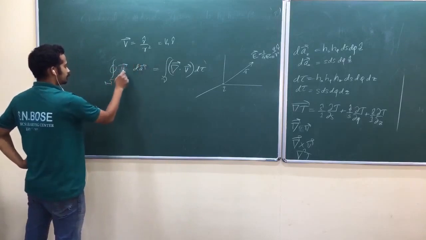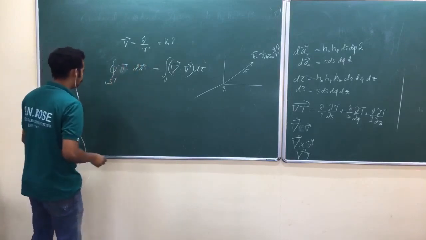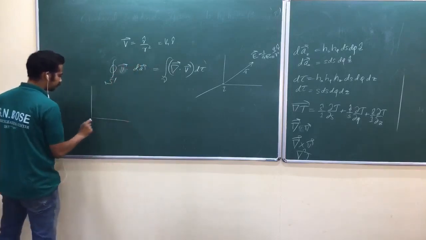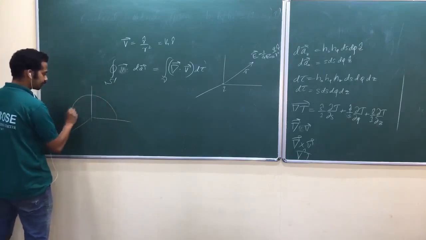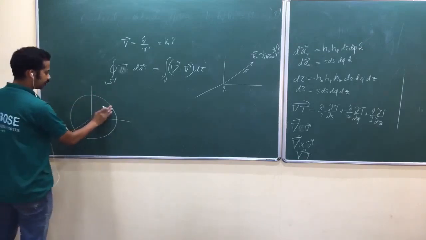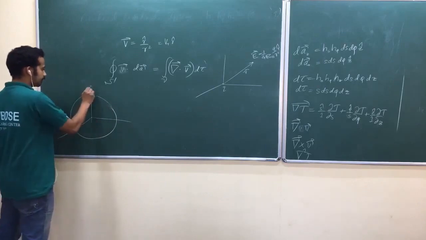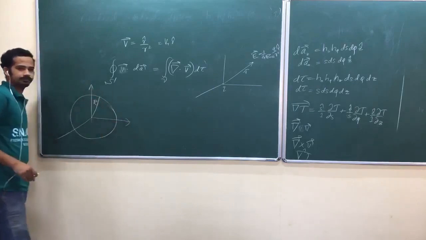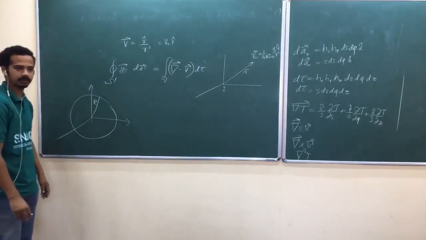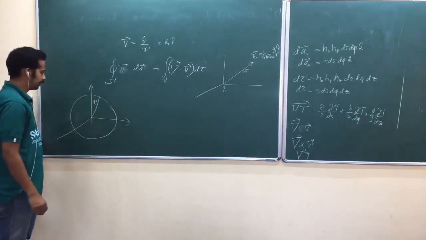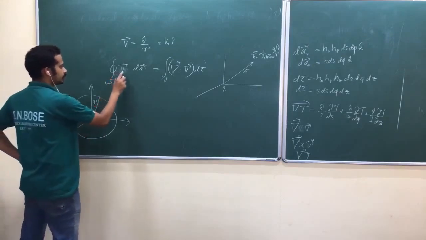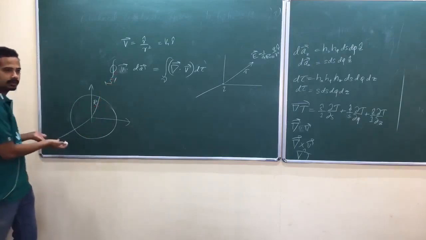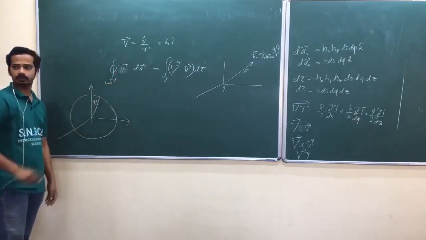Now let me do this surface integral. While doing this surface integral, first we have to choose a surface. Again, choose a spherical surface, centered at the origin, with radius capital R. Small r looks like a variable, so let me take capital R. Now let me take the surface integral of this one over this sphere centered at the origin.